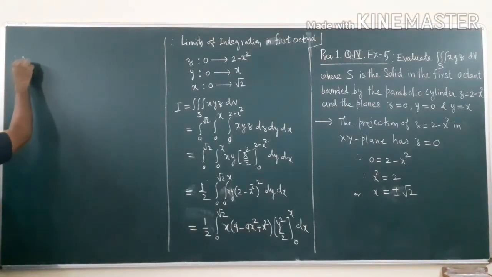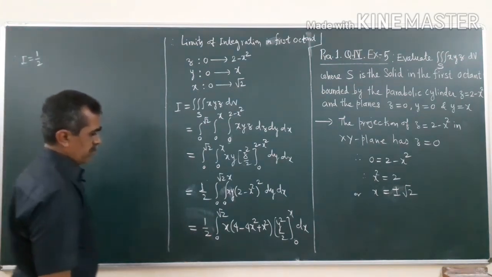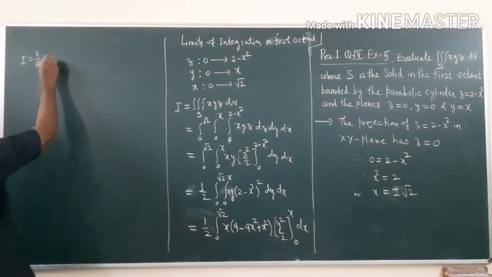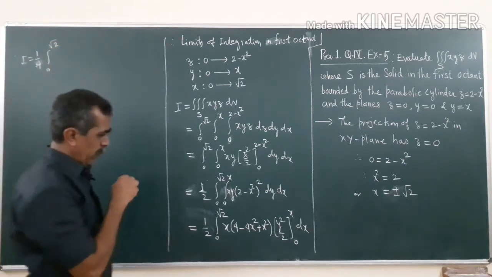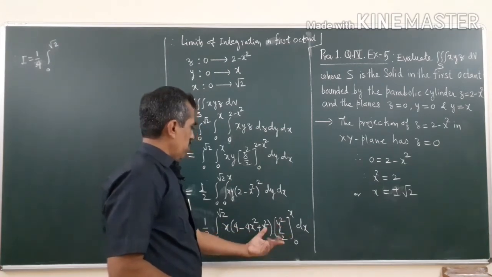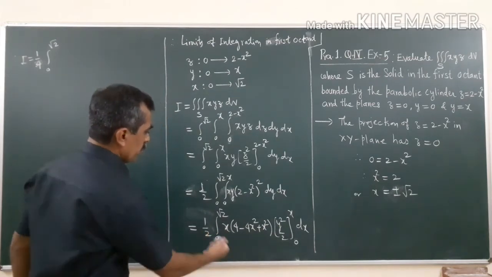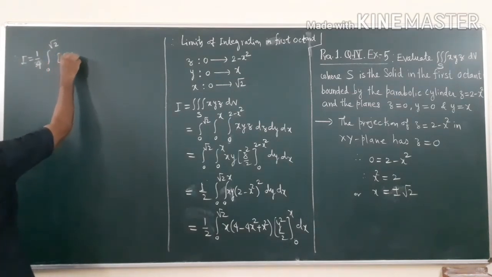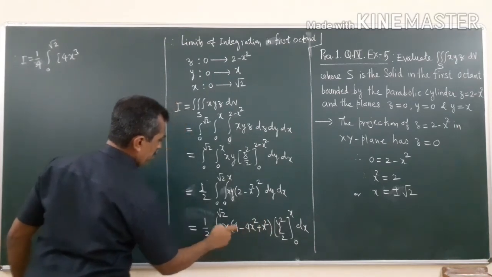So therefore I is equal to half, just to simplify all this, this half I will take outside, so that will become 1 by 4 integral 0 to root 2. Okay, so this is now x square, because if y is 0, everything will be 0. So x square, and this is x, so x cube, multiply everything by x cube here. So what you will get is 4x cube, because x into x square will be x cube. So 4x cube minus